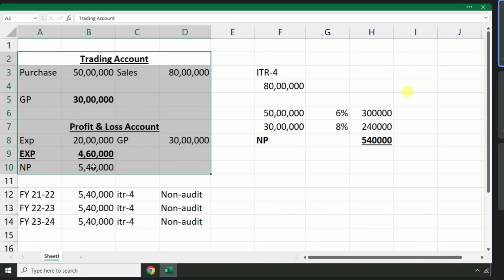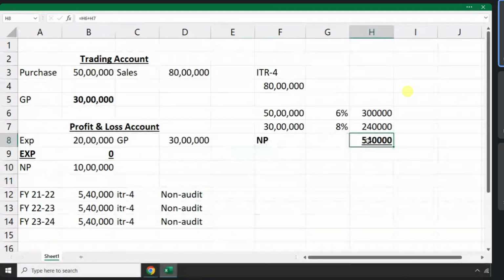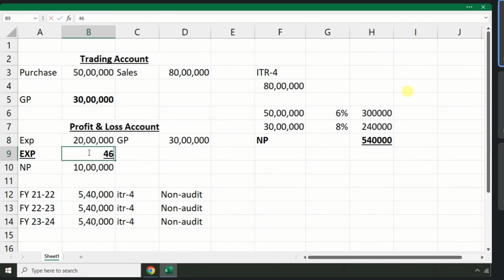If you do not do like this, as per statement they have 10 lakhs profit, but as per the ITR 4 printout they will see a different profit, and again they will get confused. No sir, in my book of account I have 10 lakh of profit, but here you reported 5,40,000. What is this? So you need to book dummy expenses of 4,60,000 to reduce the profit to 5,40,000. In this way, people used to file the return.